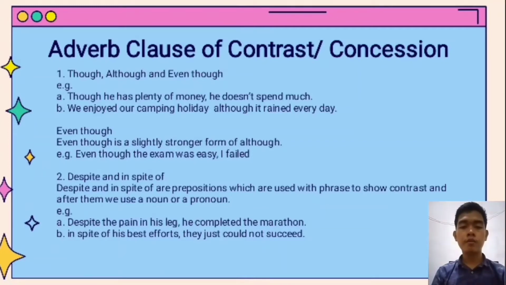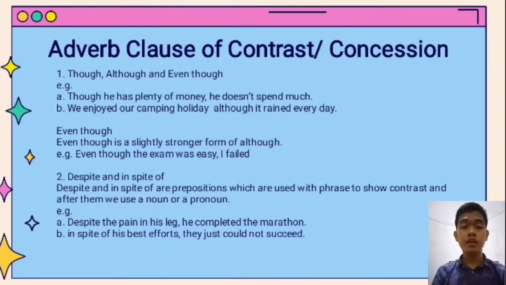Though and although mean the same. We use them to contrast two opposite meanings, positive and negative, and it always gives an unexpected result. We can use though in any part of the sentence, but although is not used at the end of a sentence. When the though or although clause comes before the main clause, we usually put a comma at the end of the clause. When the main clause comes first, we don't need to use a comma.